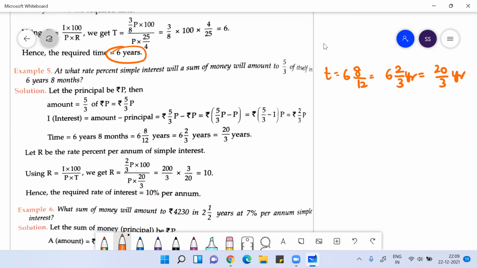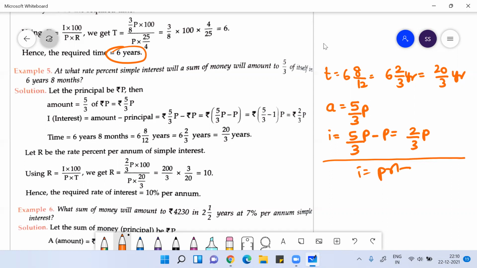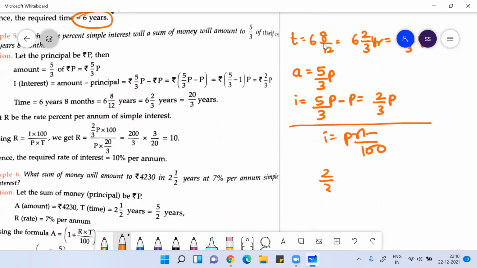And they're saying the sum of money will amount to 5 by 3 of itself. If my principal is P, the amount will become 5 by 3 P. So how much would your interest be? Interest would be 5 by 3 P minus P, which is 2 by 3 P. So your interest is 2 by 3 P, time is 20 by 3. You can apply the simple formula PRT by 100.